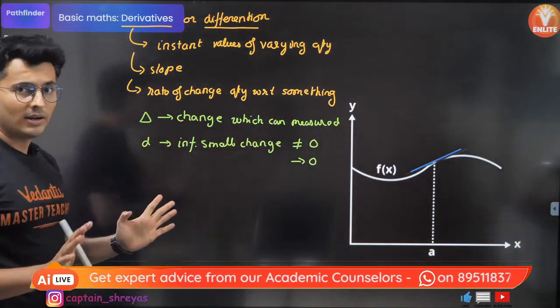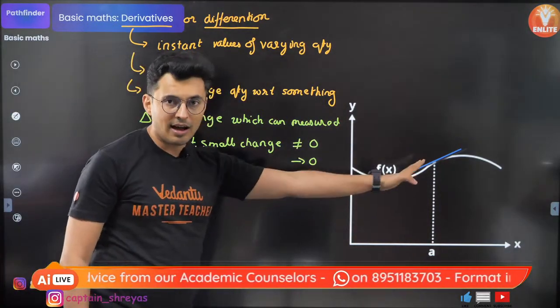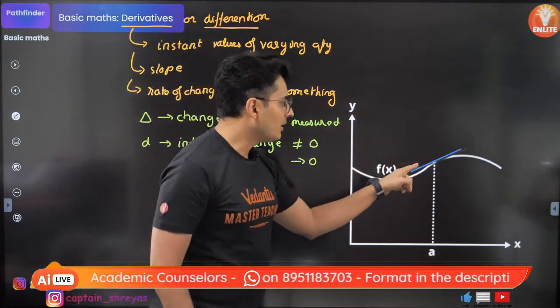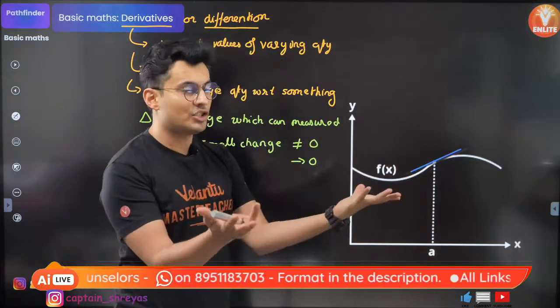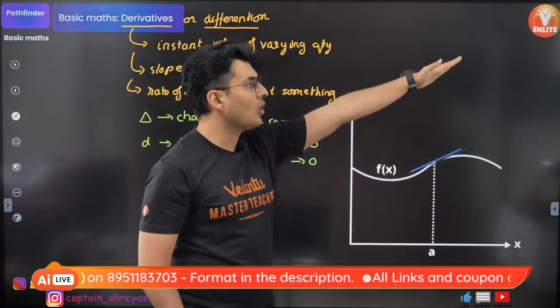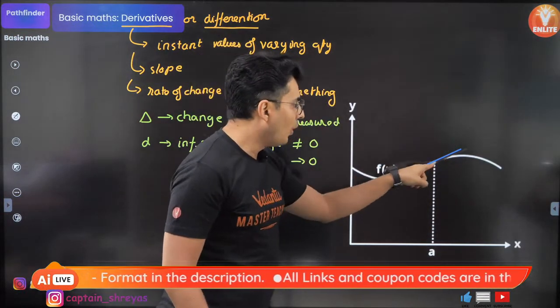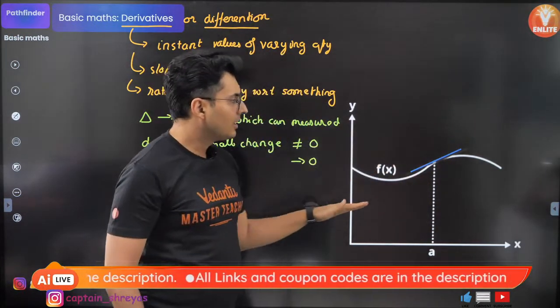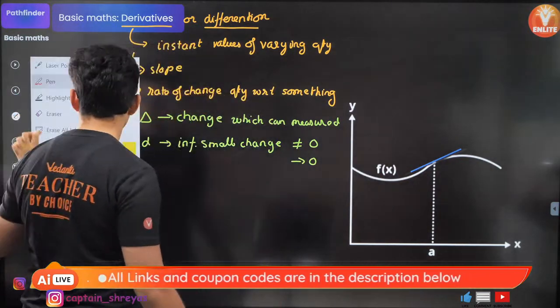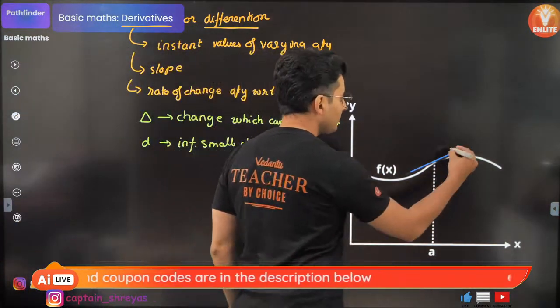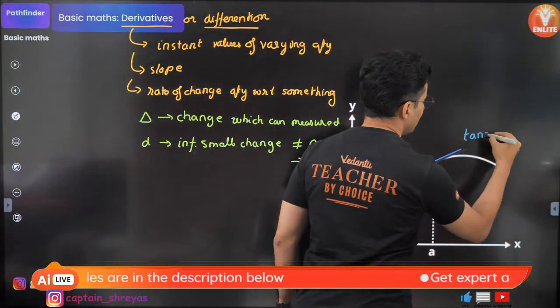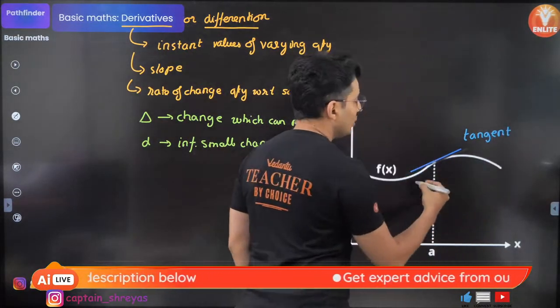Now that you have understood this, if you have a graph where some function is changing, it's a varying function, not a constant function. If you extend this point, this is your tangent to the curve.